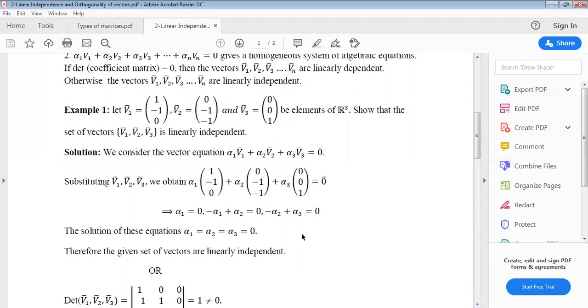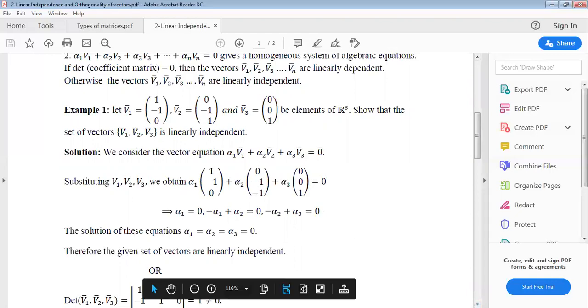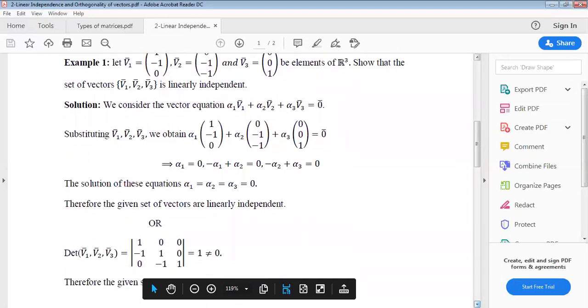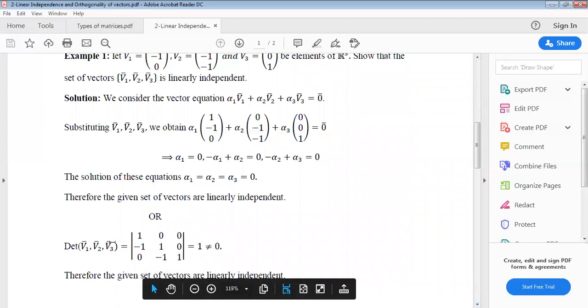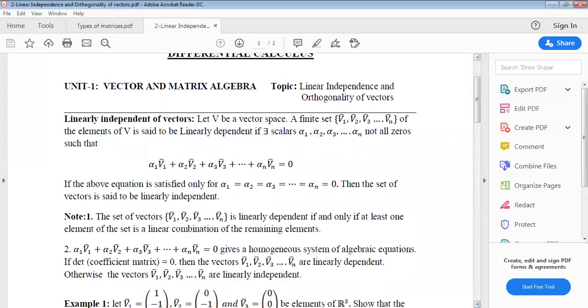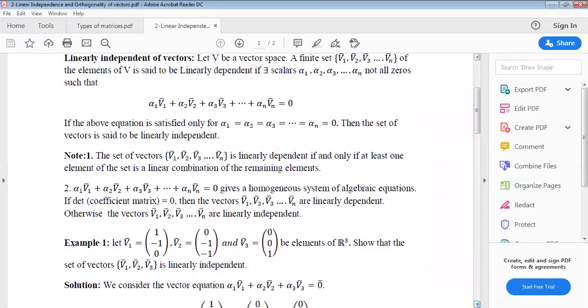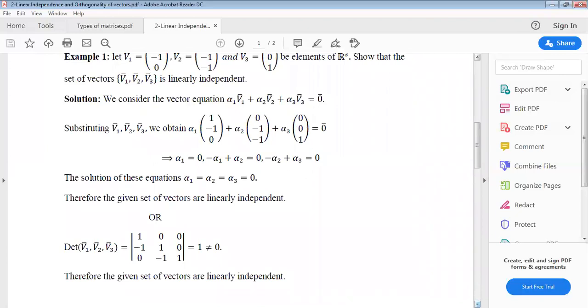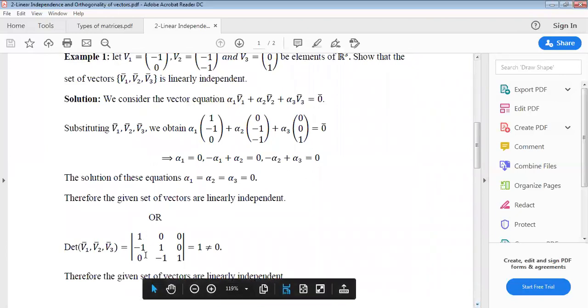Okay. This is the general method to check linearly dependent or independent, or you can use the determinant also. The second method is the determinant of V1 bar, V2 bar, V3 bar, that equals the determinant of the vectors. What are the vectors? V1 is 1 minus 1 0.